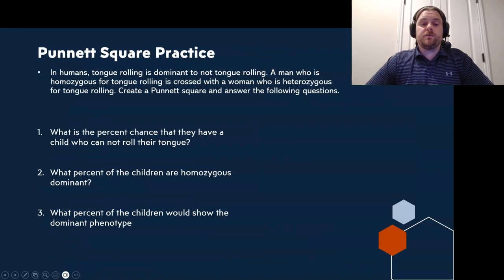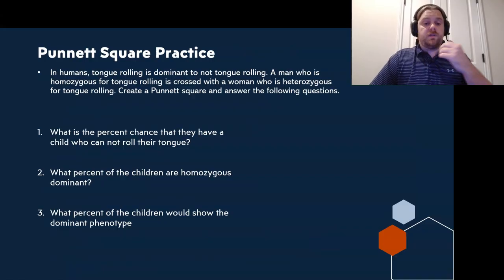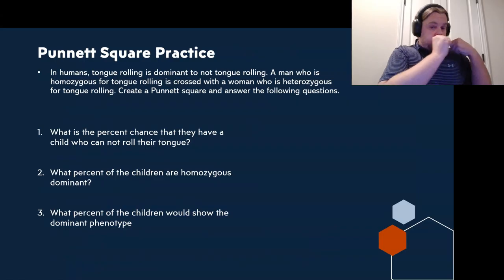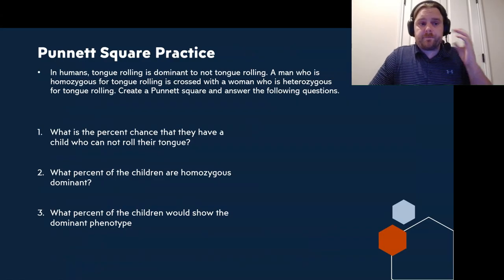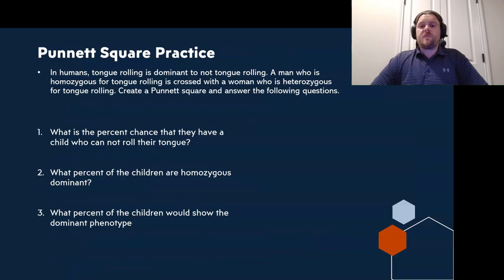So let's look at another example that requires you to answer some potentially more complicated questions, because these type of questions will also arise on your exam. Excuse me, I'm sorry. So in this example, we'll say that in humans, tongue rolling is dominant to non-tongue rolling. A man who is homozygous for tongue rolling is crossed with a woman who is heterozygous for tongue rolling as well. So you will be tasked to create a Punnett square and answer the following questions.